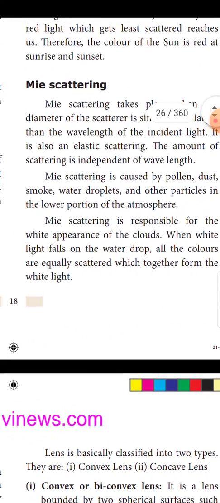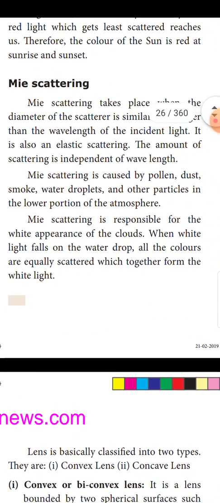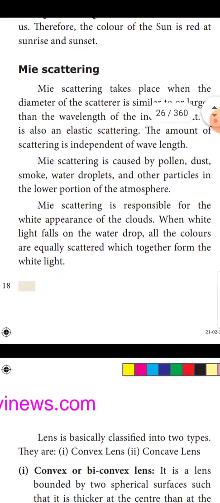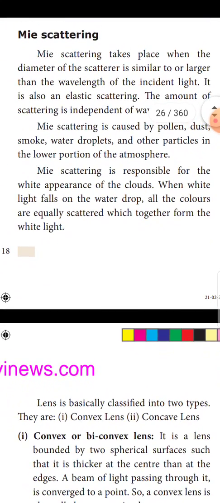So, we are going to see Mie scattering. What is Mie scattering? Mie scattering takes place when the diameter of the scatterer is similar to or larger than the wavelength of the incident light. It is also an elastic scattering. The amount of scattering is independent of wavelength.